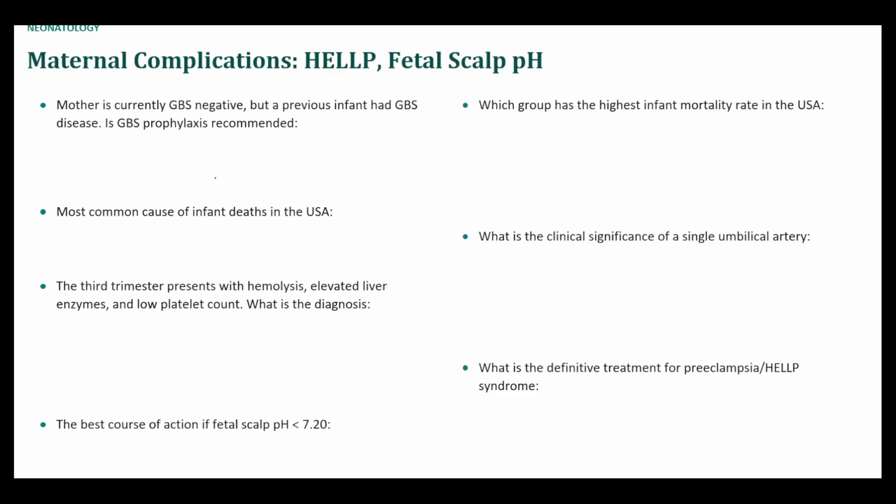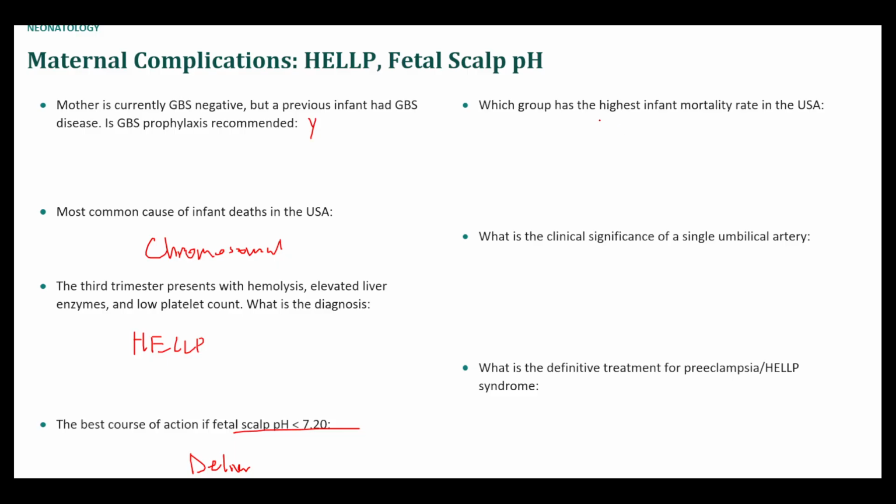Okay, so some questions. The mother is currently GBS negative, had a previous infant with GBS disease. Prophylaxis is recommended. We mentioned that earlier. Most common cause of infant deaths in the USA would be chromosomal or congenital things. The third trimester presents with hemolysis, elevated liver enzymes, low platelets. So that's just the mnemonic HELLP syndrome. And the treatment would be just delivery, I guess. Best course of action if fetal pH is under 7.2 would be delivery.